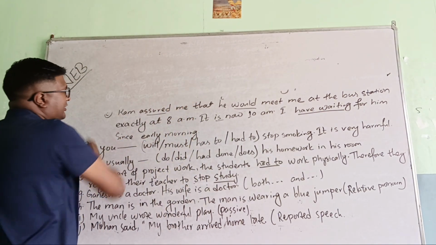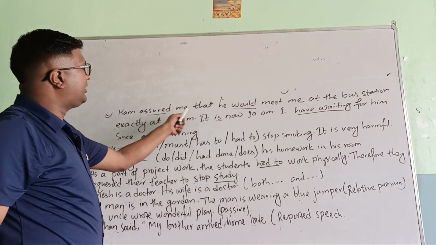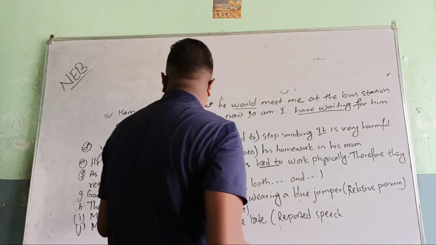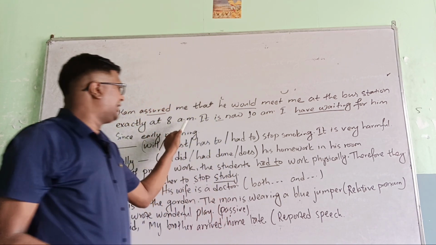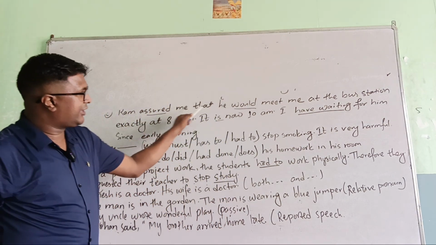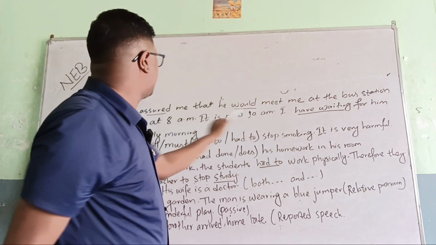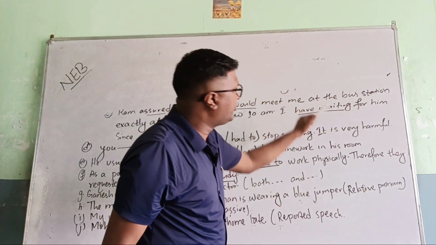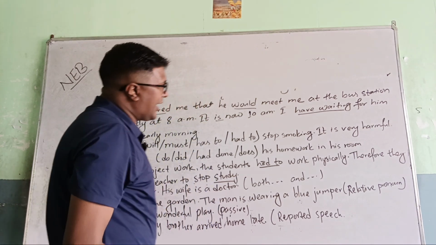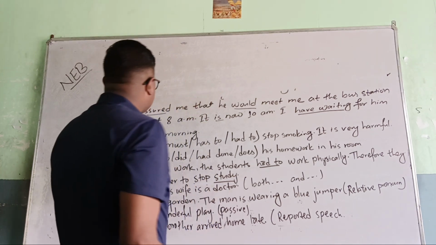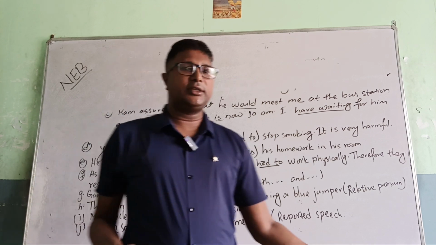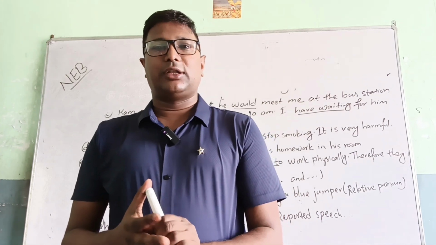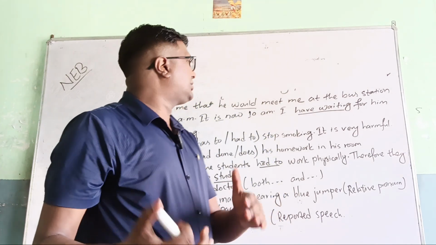Here is another finding-the-mistakes question. Ram assured me that he would meet me at the bus station exactly at 8 a.m. It is now 10 a.m. I have waiting for him since early morning. This is the question, and you have to find out the mistake. What is the mistake here? The tense is not appropriate.